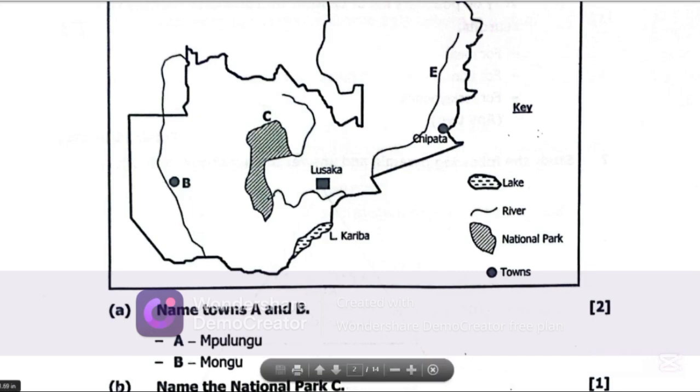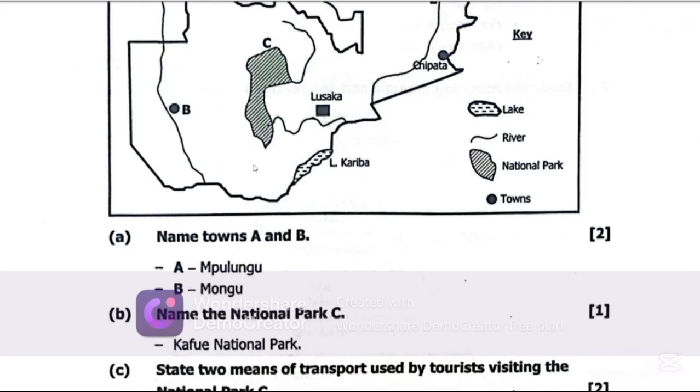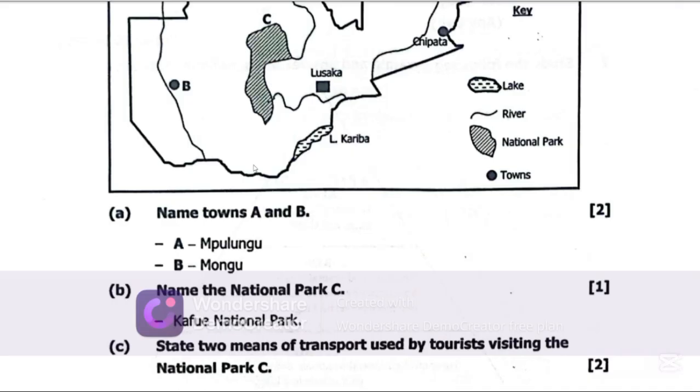Now let's get to B. Name National Park C. What is this national park? Now, National Park C is Kafue National Park. It is the largest national park in Zambia and one of the world's largest national parks.